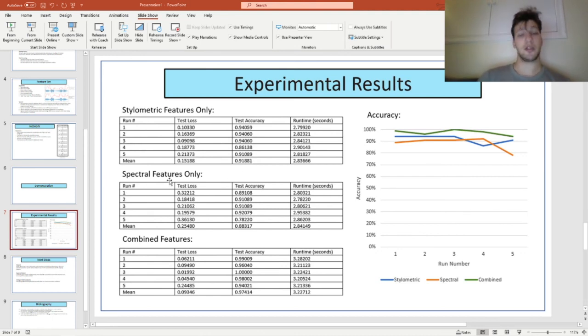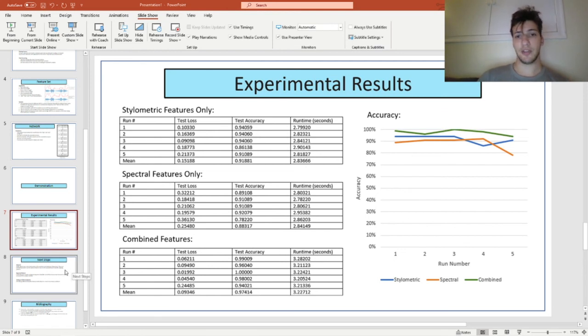I looked at spectral features only, trying to extract those waveform clues, which was able to achieve 88% total accuracy. And then the combined accuracy on those 2 epochs was about what we saw in the demonstration at 97%, with some variance over a few tests. You can also see how the accuracy is consistently better over my 5 validation runs using 5-fold cross-validation.